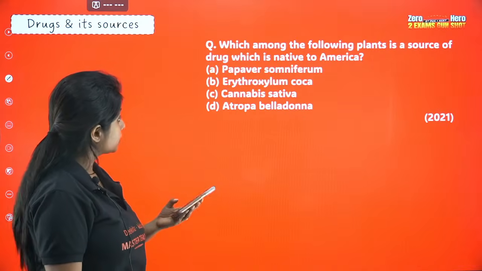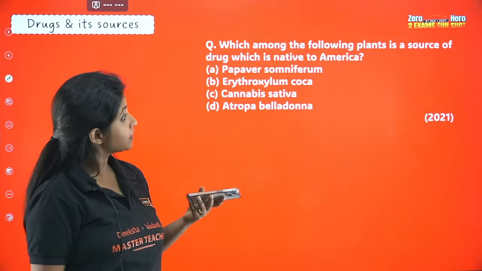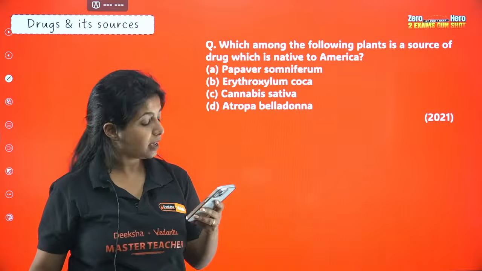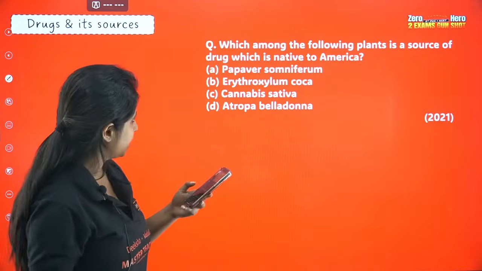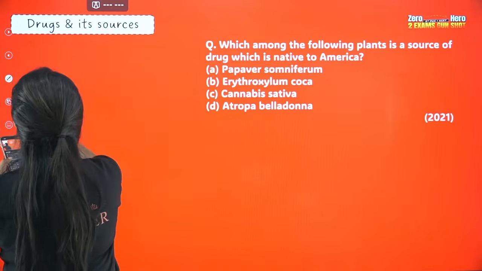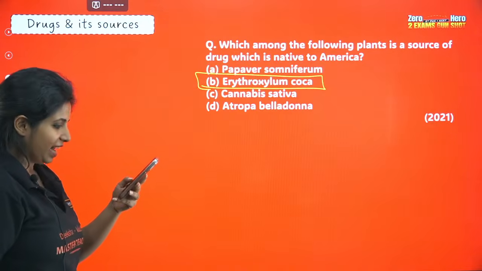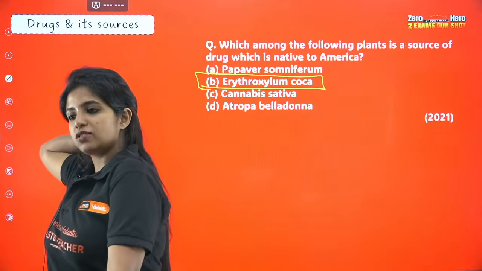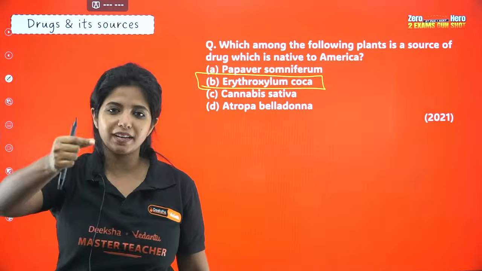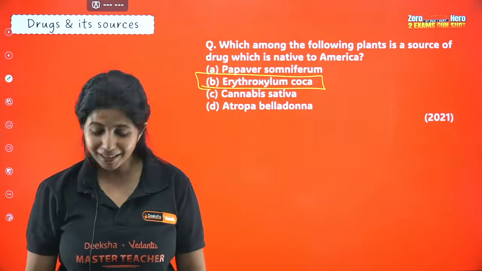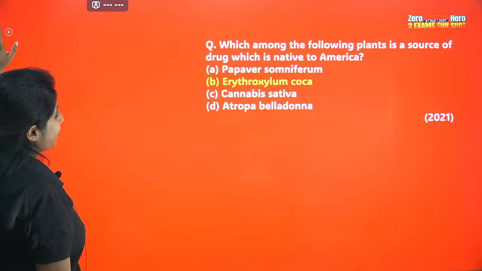Guys, try to solve this. B, Erythroxylum coca. Yes, it will be Erythroxylum coca. And yes, it is known as white lady, probably because of its powdery texture, white thing. Anyways, it was nice to know that.